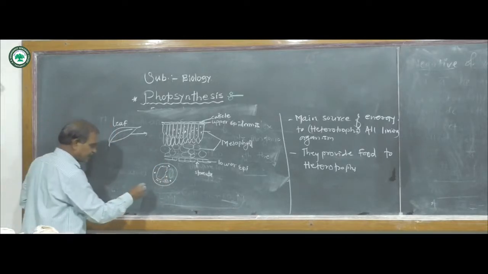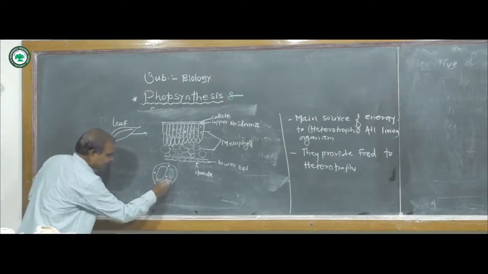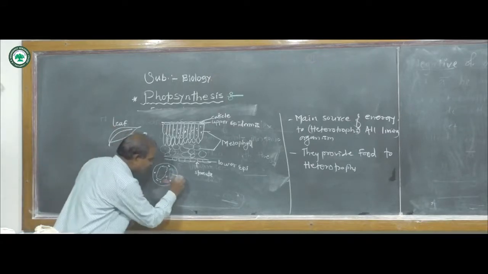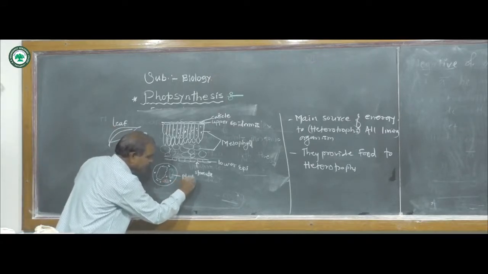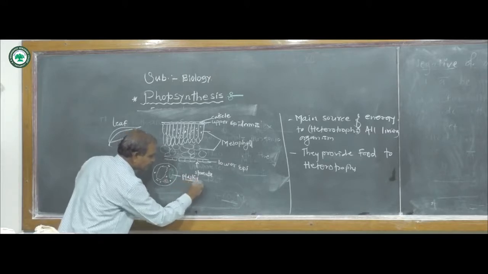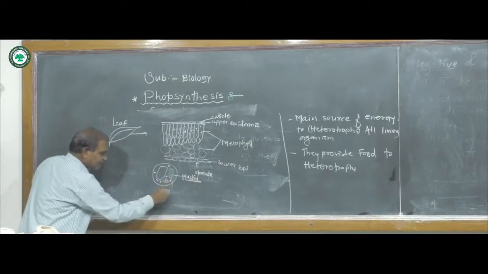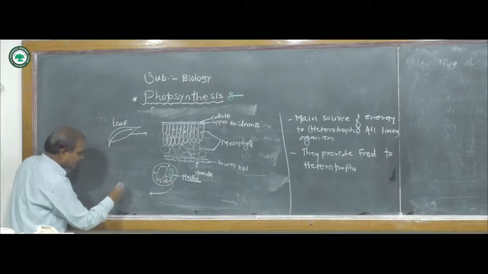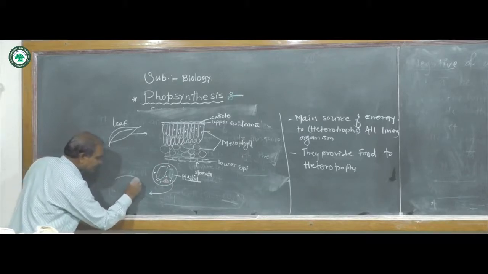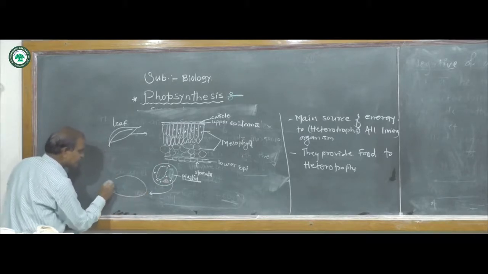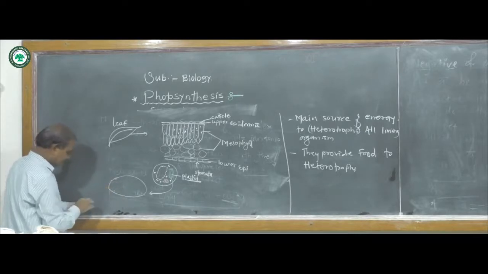This mesophyll cell contains the plastid or chloroplast, a green colored plastid. This plastid has different shapes, some of them lens shaped.